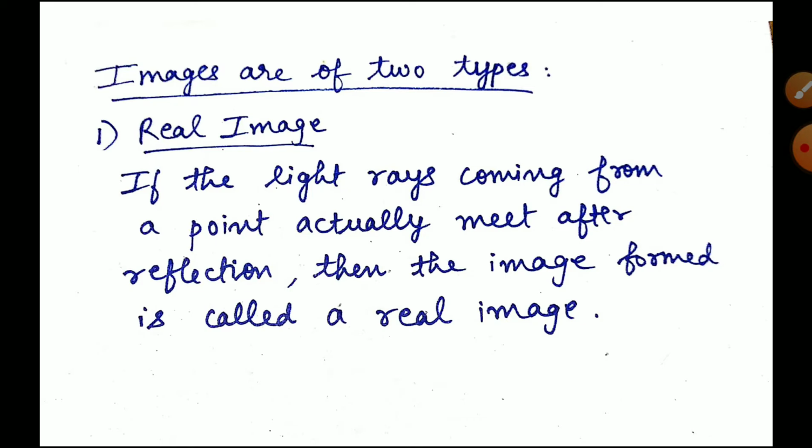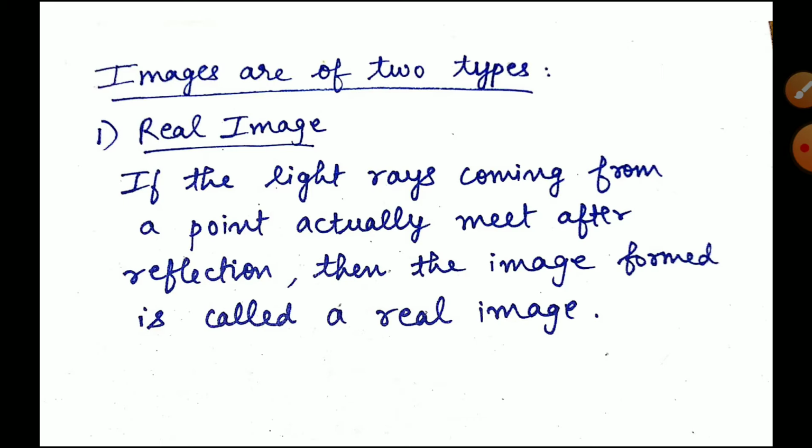Real image means the image which you can project on a screen, which can be formed on a screen, which we can easily show on a screen or develop on some surface. That is the real image. And a virtual image is where the light rays are joined and the image is formed behind the screen, where the rays only appear to meet. Actually they do not meet, so it is not real, it is virtual. Okay, so that definition is clear.